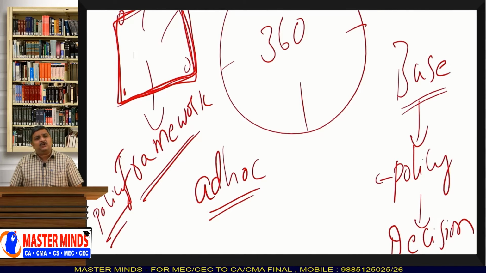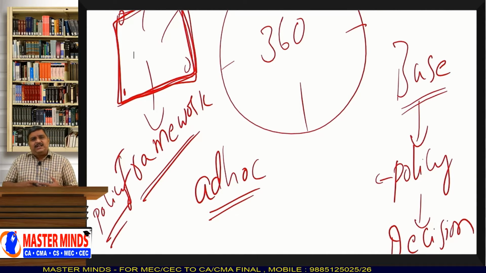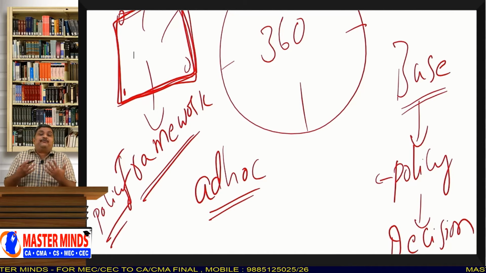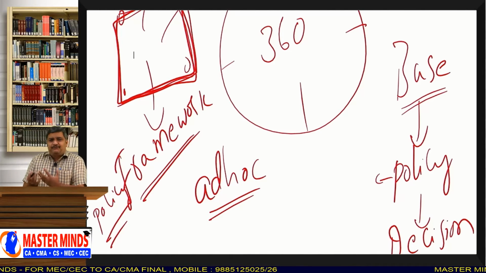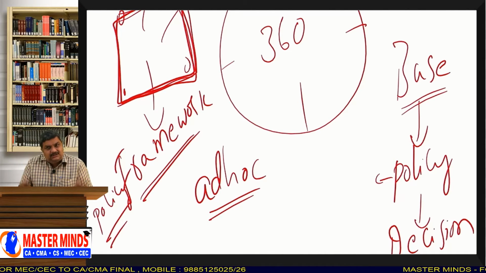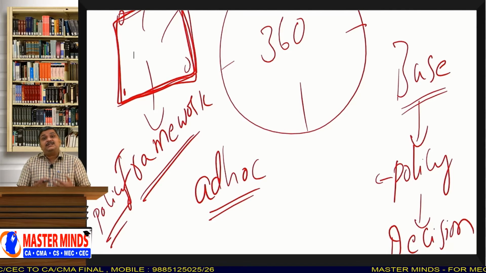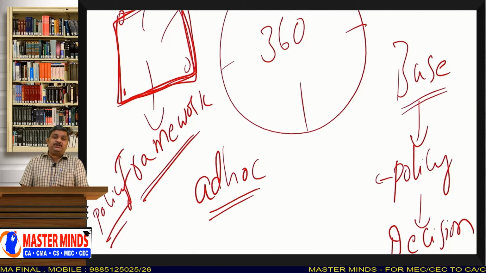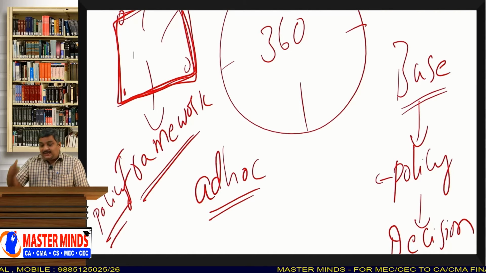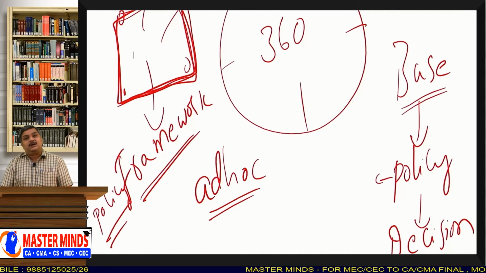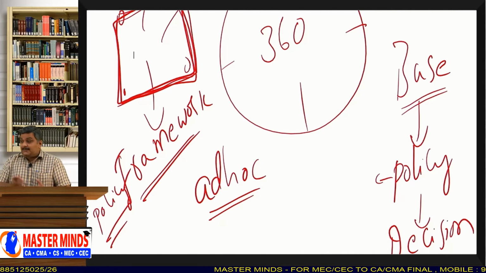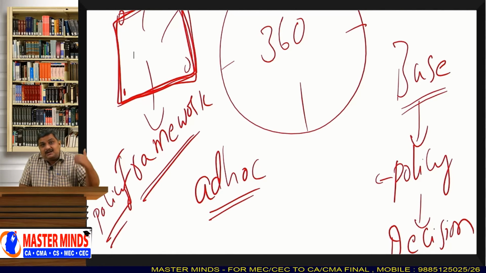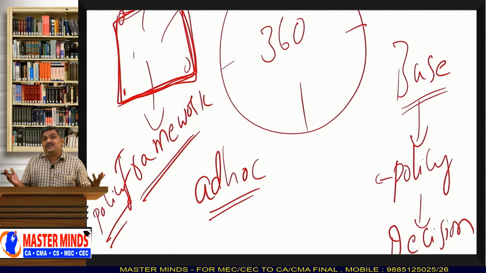See, in a business organization, in day-to-day life, at the daily operating level, we come across a lot of decision-making situations. We have to make a decision for every small thing. Then, what is the guide? Whom will you consult before making a decision? Every time, will you take up your phone and call the chairman of the company to make a decision? For example, a marketing manager has to take a decision. So will he ring up the chairman and ask, sir, what to do? No, this should not be done.